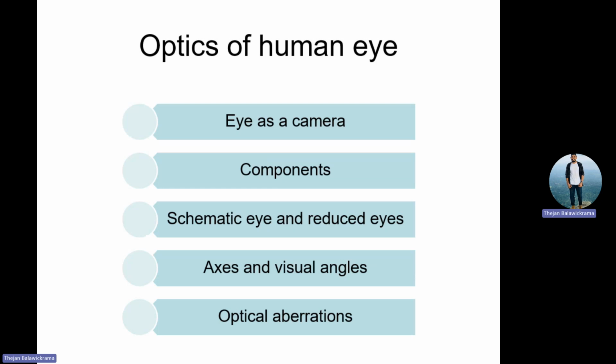So these angles are very important. What is the optical axis? What is the pupillary axis? What is the visual axis? These axes are different. And then finally we are going to learn about optical aberrations.